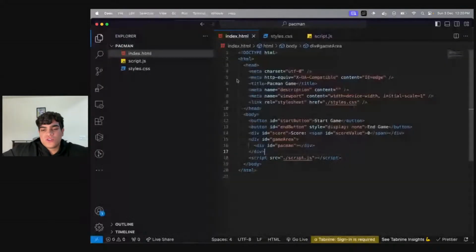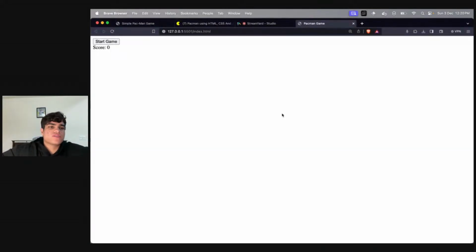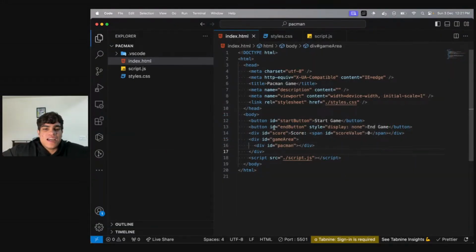Now, if I go to my live server and I run this, let's have a look at how it looks. It looks like this, right? Now, it technically should not look like this. Why? See, end button is already display none. So we don't see end button, right?